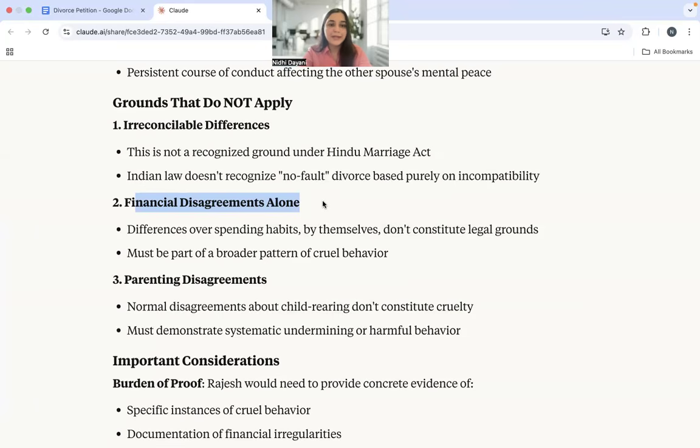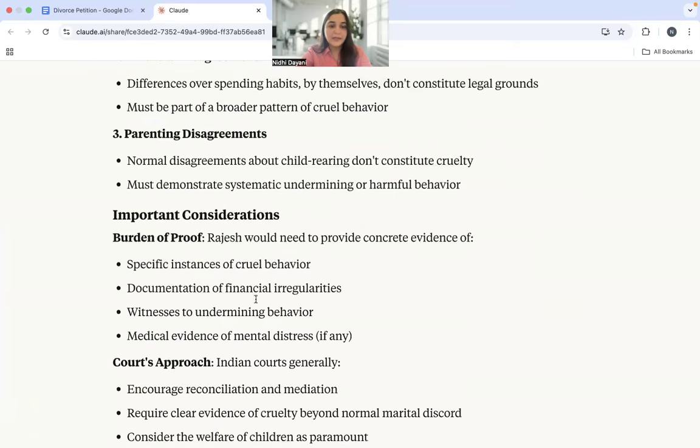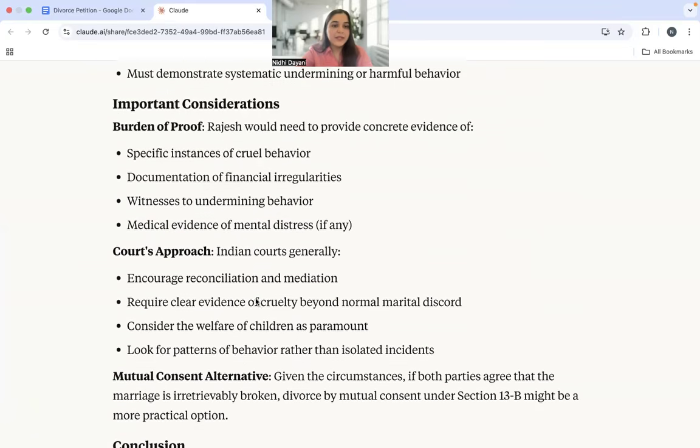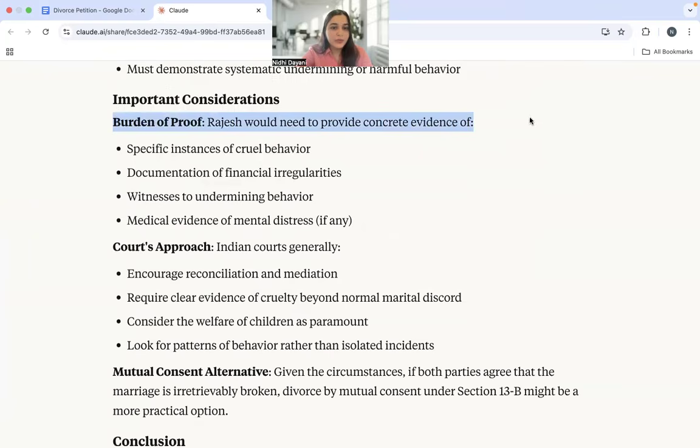We can't just randomly go ahead and say that, okay, there are differences, so it's a good ground for divorce. So, good job done by Claude. It has gone ahead, identified those for us, and then important considerations are given. So it says, okay, you have to show burden of proof. You need to provide evidence of things that you're claiming, right?